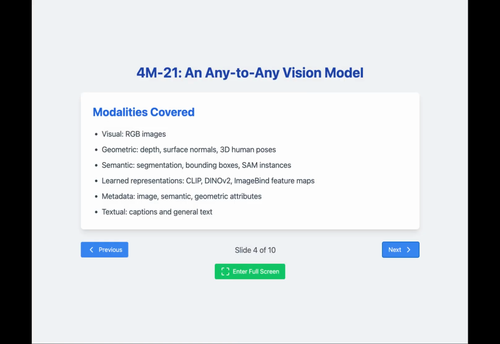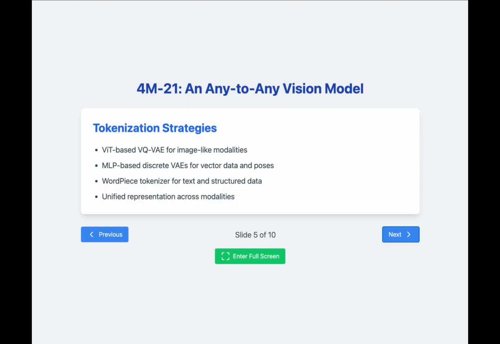The range of modalities handled by 4M-21 is truly impressive. It encompasses visual data like RGB images, geometric information including depth and surface normals, and semantic data such as segmentation maps and bounding boxes. The model also incorporates learned representations from state-of-the-art models like CLIP and DINOv2, various types of metadata, and textual information. This diversity enables rich, multimodal interactions and opens up new possibilities for complex tasks like cross-modal retrieval and controllable generation.